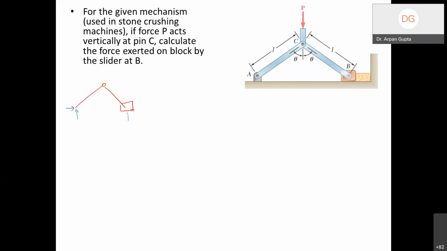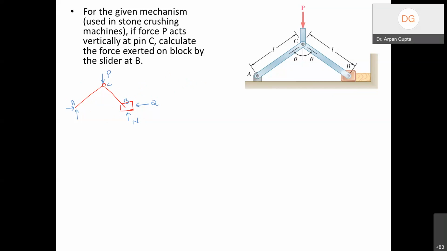There will be a normal force here. Then there will be a force, let's say Q here, and we are applying a force P here, right? So I'm neglecting friction, I'm neglecting the weight of individual links. So neglecting some of these things, this is the kind of free body diagram for the system that I can draw. And if I go a little bit inside it, this is point A, this is point B,